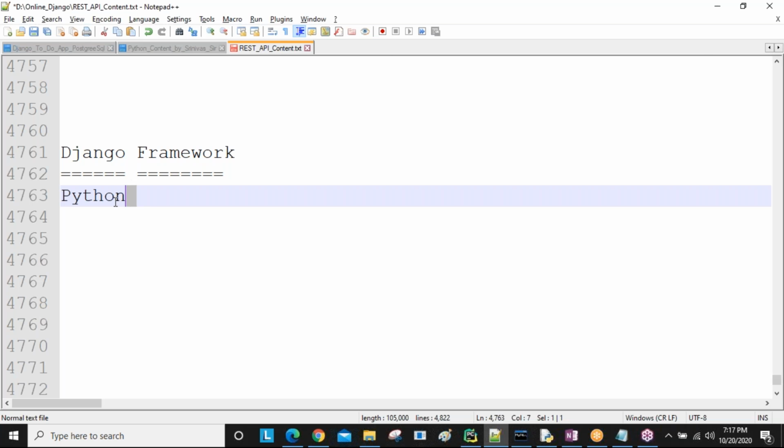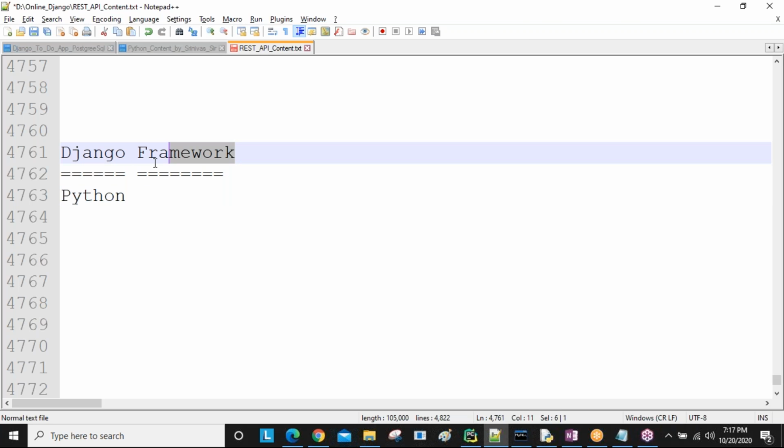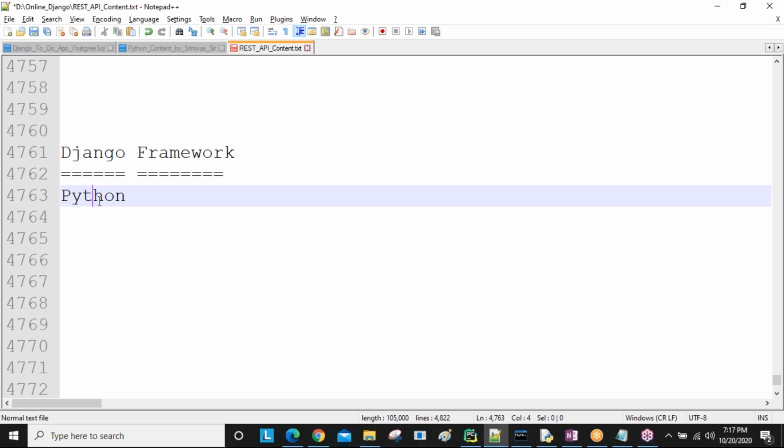Even though not completing Python, no problem. Okay, at least some rules and regulations. If you know about Python, then you are able to learn this Django framework. Okay, in Python, indentation, how we are writing variables, how creating, how we are executing the Python program, data types, for example, list, dictionary, set, functions, how creating, classes, how creating. If you know these, then you will more easily understand the Django framework. You guys understand this one?